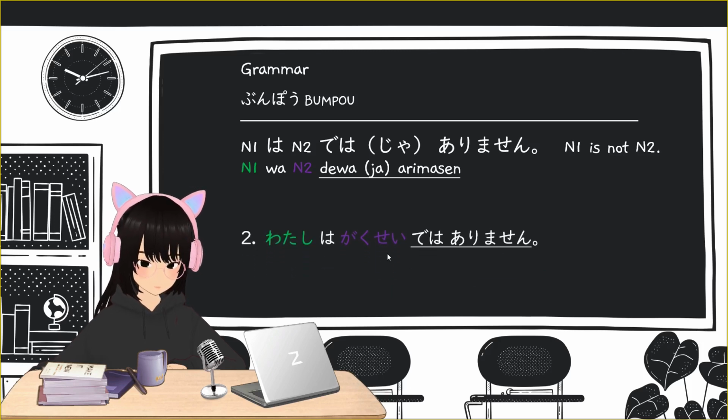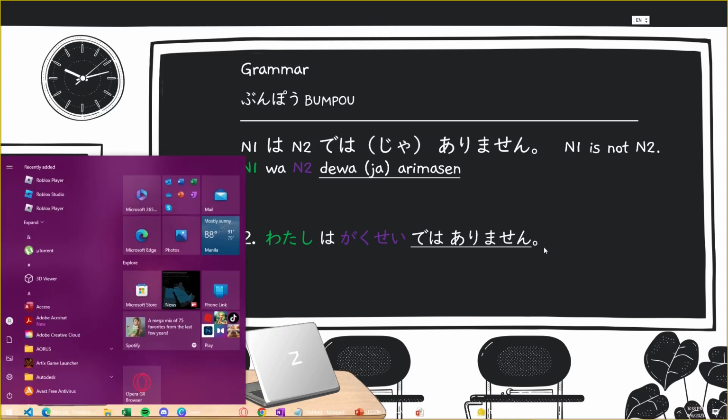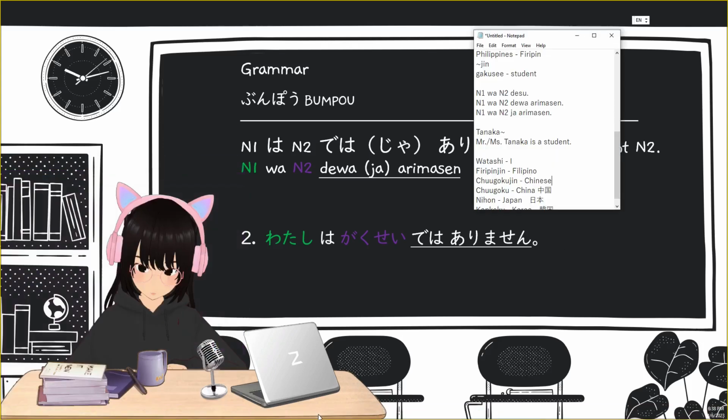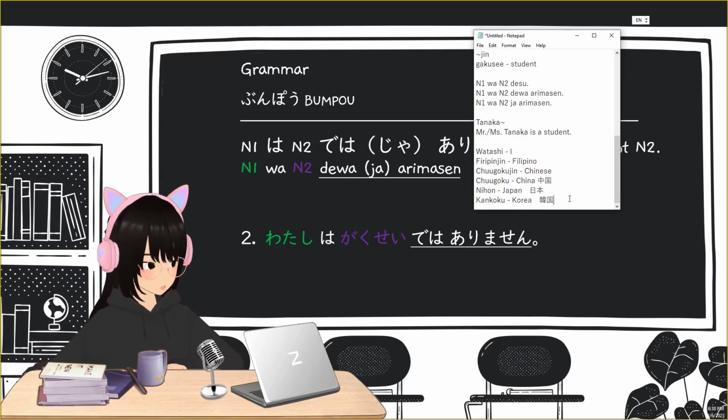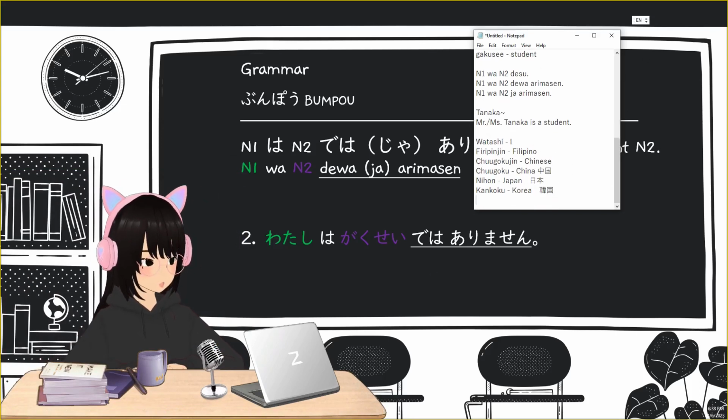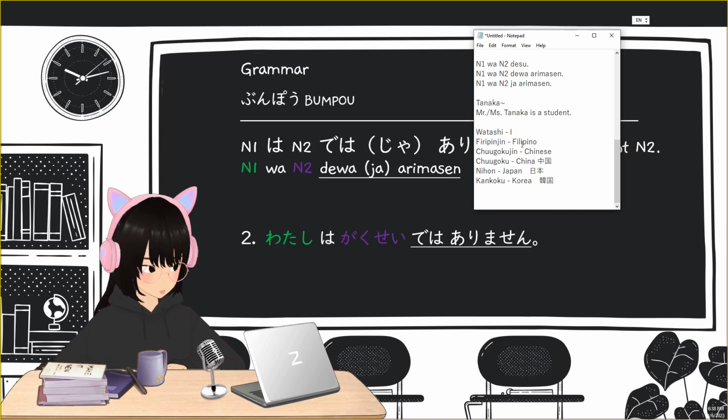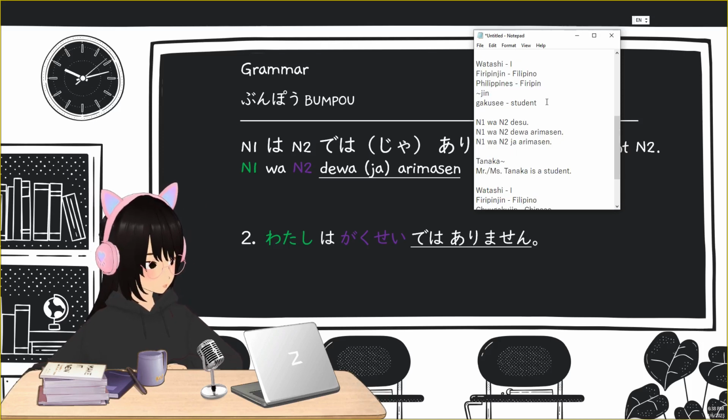Next. Watashi wa gakusei dewa arimasen. This is a very simple sample. Watashi again is I, and gakusei is student.